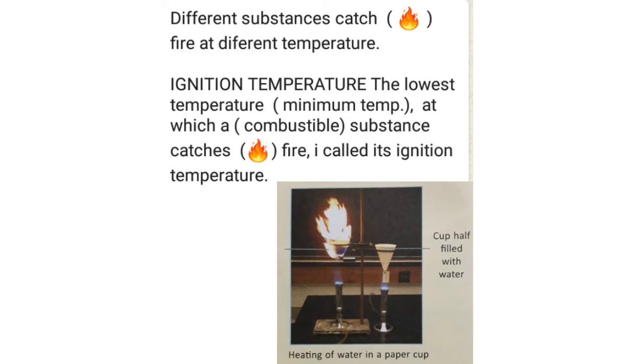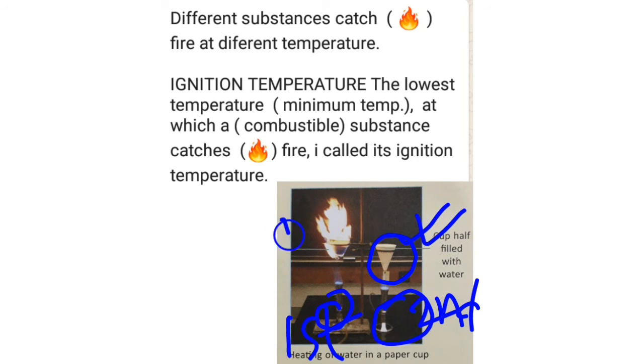Different substances catch fire at different temperatures. So we can perform this with the help of one activity. Take two paper cups, half fill one of them with water and keep the other empty. Take two spirit lamps. This is the first spirit lamp and this is the second spirit lamp. Put these two paper cups above the flame.